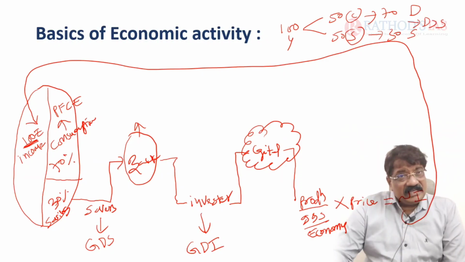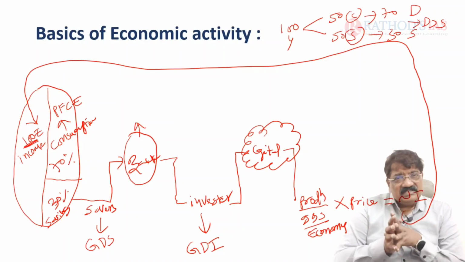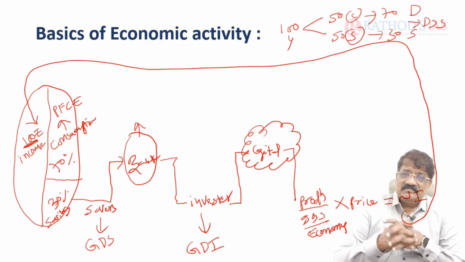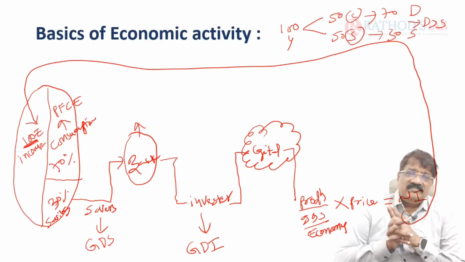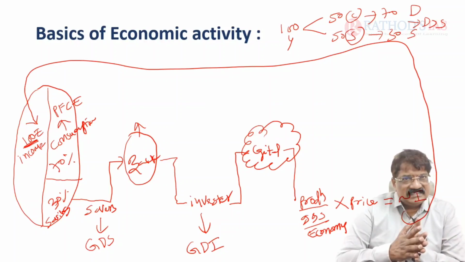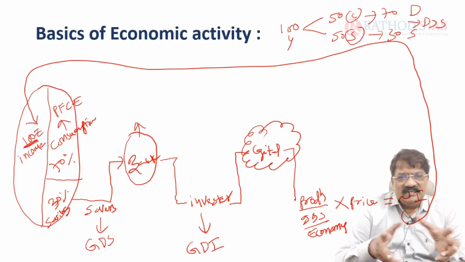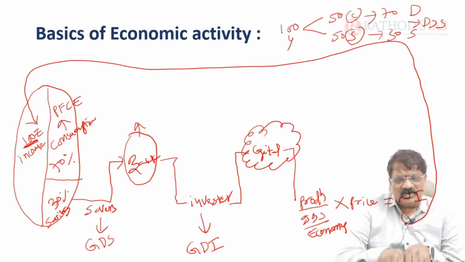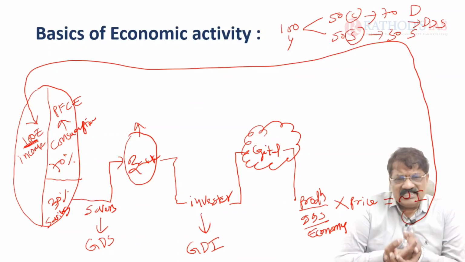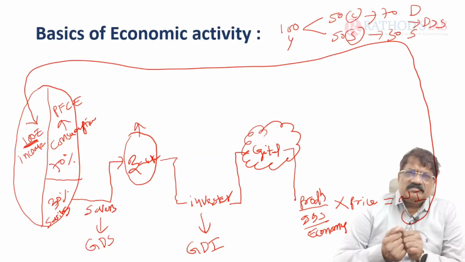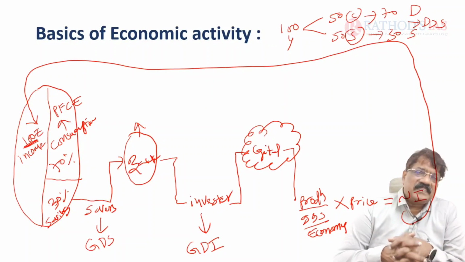Why does demand exceed supply in India? The reason is our consumption exceeded the saving. That's why we are frequently getting inflation. To eradicate the inflation, what do we have to do? We should try to match consumption and savings equally. Then only can we avoid the inflation problem. Since 1947 till today, we are facing the problem of inflation. Why is inflation taking place? More consumption, lesser savings. More demand, less supply. So fundamental reforms are needed for India.